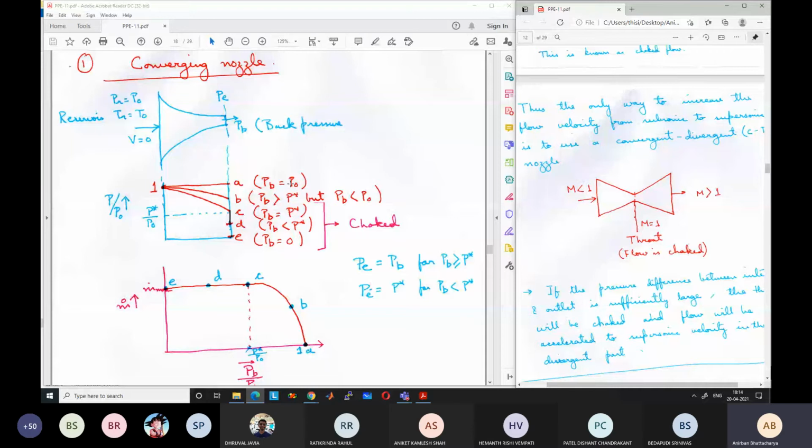Now I decrease the back pressure by a small amount. So instead of 1 atmospheric pressure, I make it 0.9 atmospheric pressure. What will happen in that case? How will the pressure and velocity vary within the nozzle? It's already drawn, but I still want to hear from you. What will happen to the pressure and velocity within the nozzle?